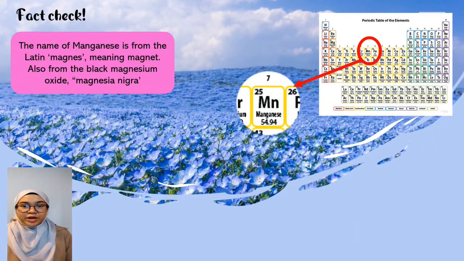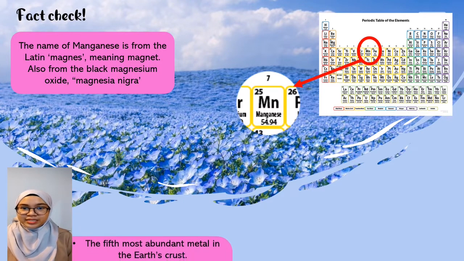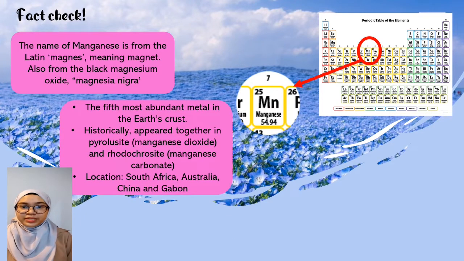Now is the time for the fact check. The name manganese comes from the Latin word magnus, meaning magnet, and it also comes from the Latin word for black magnesium oxide, magnesia nigra. Do you know that manganese is the fifth most abundant metal in the earth's crust? Historically, manganese appeared together in the ore of pyrolusite, the manganese oxide, and also rhodochrosite, manganese carbonate.